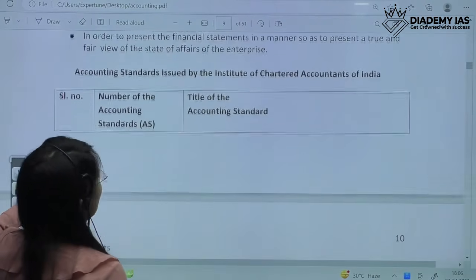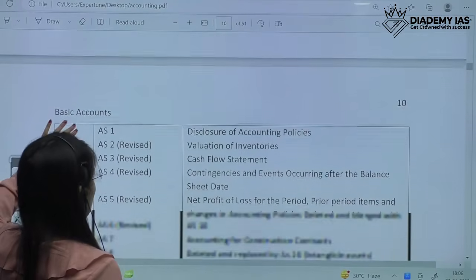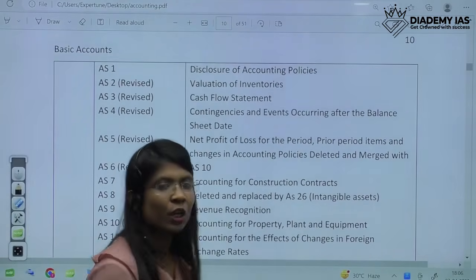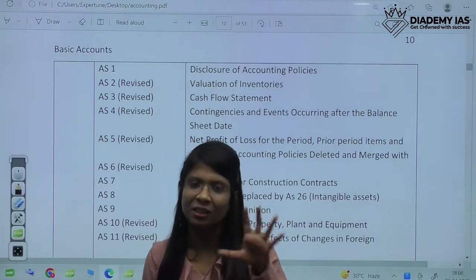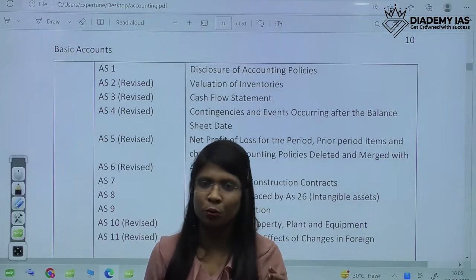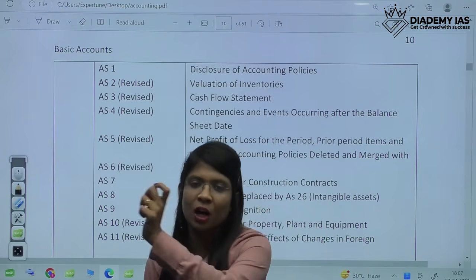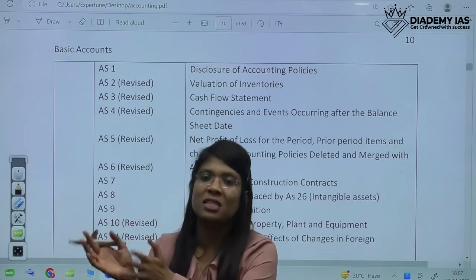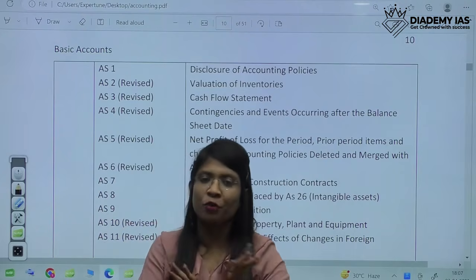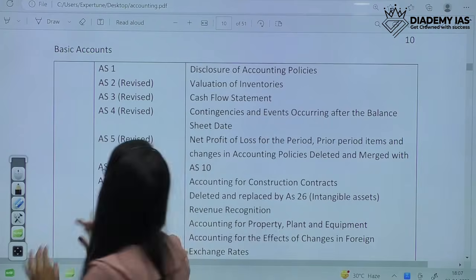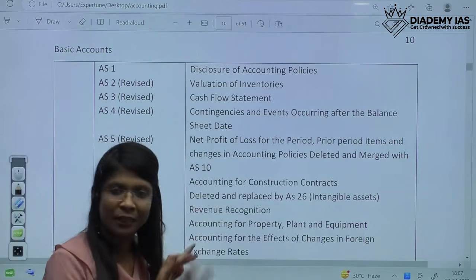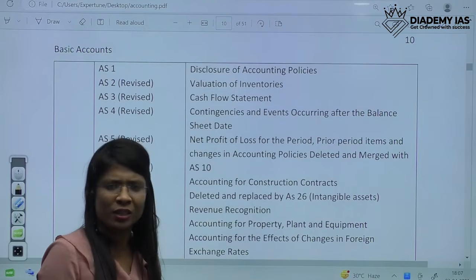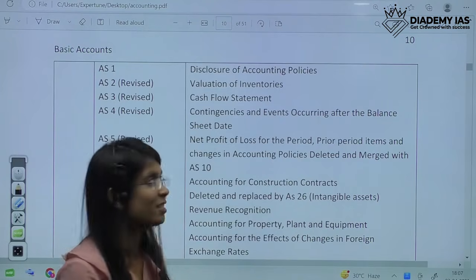Then comes accounting standards. In our paper, accounting standards don't have in-depth coverage, so you just have to know the names and the standard, because the question generally asked is what is accounting standard 2, what it is related to, or they can give the name and ask which accounting standard this is. So we have to learn these accounting standards by heart. It is very, very necessary. Please do learn all these accounting standards. I'm not giving you the details of these accounting standards because it is not relevant for our exam.